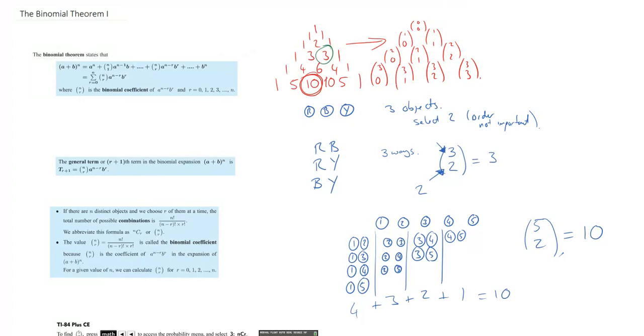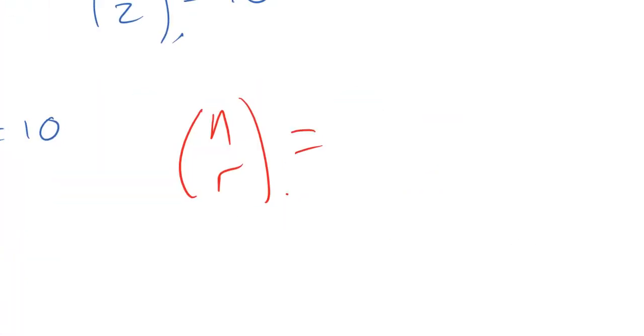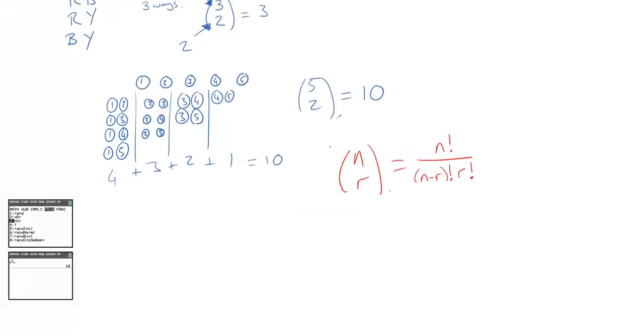So this really works. Now, this particular area of mathematics actually has a formula that we can work out, that involves n and r in it. So we can find this formula for n choose r. I don't want to go into detail, particularly in this video, as to how it comes about. But if you think about it hard enough, I'm sure you're going to see it. It is n factorial over n minus r factorial, r factorial. Okay, so this is a way that we can find this number of combinations.